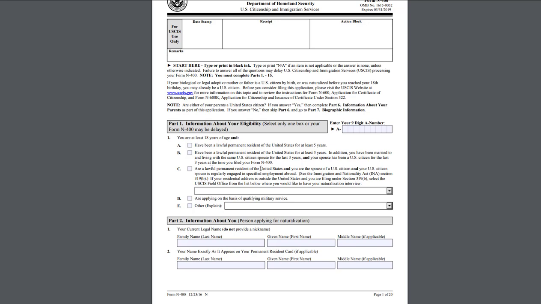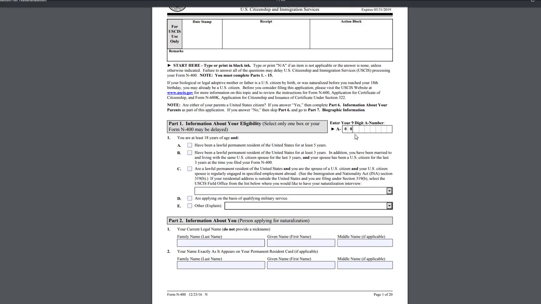Okay, so as you can see, it's pretty straightforward. Part 1 is probably the most important part of the application. Here you have to enter your alien registration number, which you can find on your green card. Obviously, you have to be at least 18 years of age. And here are the criteria that are required.